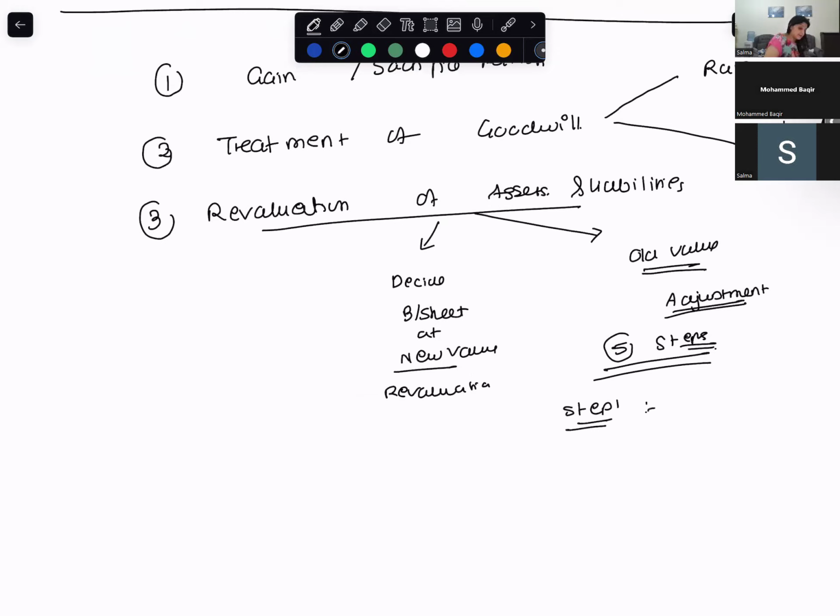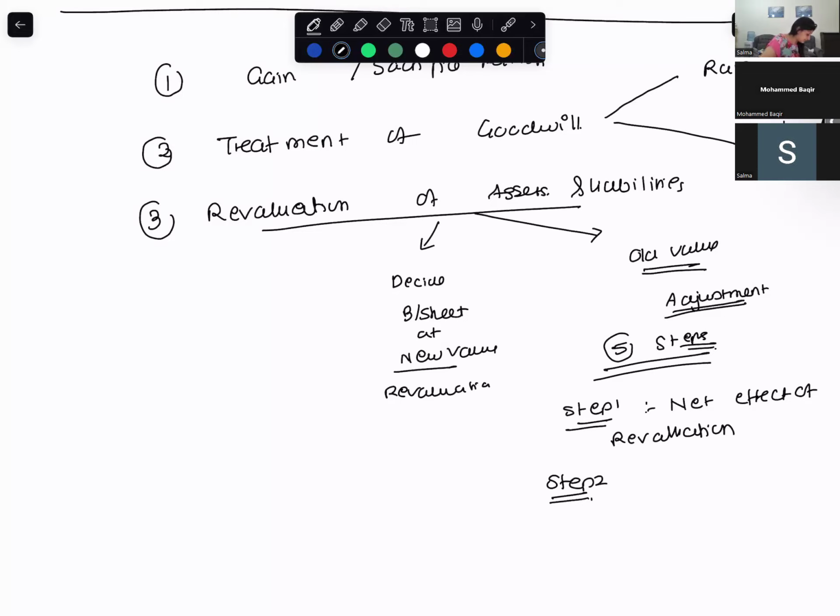First, you find the net effect of revaluation. I'm not going to proceed ahead if you don't remember things. Okay.